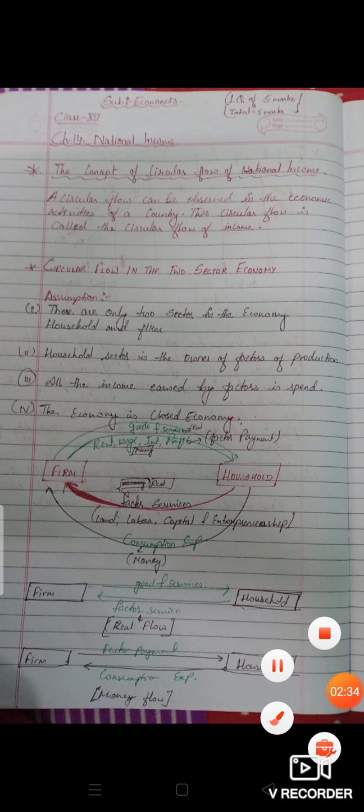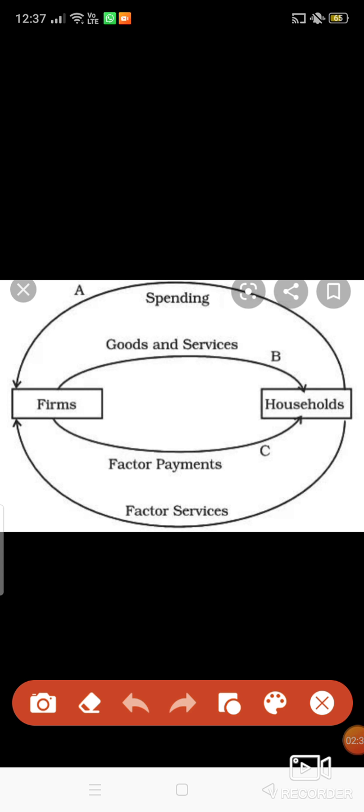Now I will show you this diagram clearly. There are only two sectors we have to assume: first is firm, second is household. The household is the only owner of the factors of production. It means the household will provide factor services.